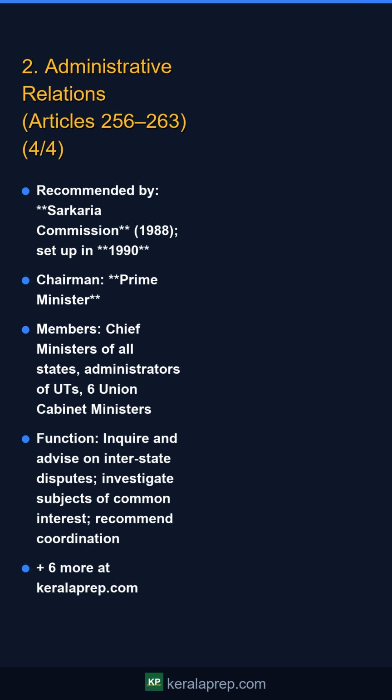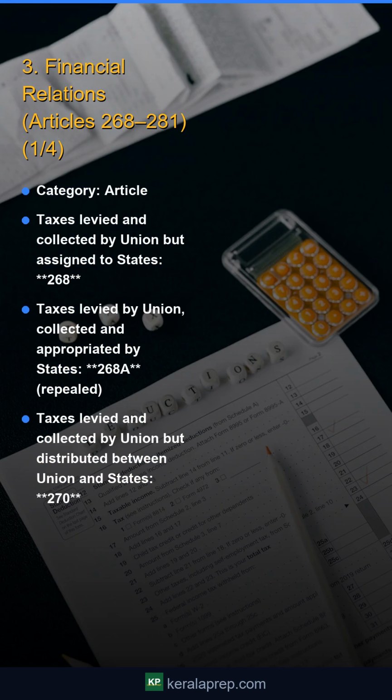3. Financial Relations, Articles 268 to 281. Category: Article: taxes levied and collected by Union but assigned to states. 268. Taxes levied by Union, collected and appropriated by states. 268A. Repealed. Taxes levied and collected by Union but distributed between Union and states.